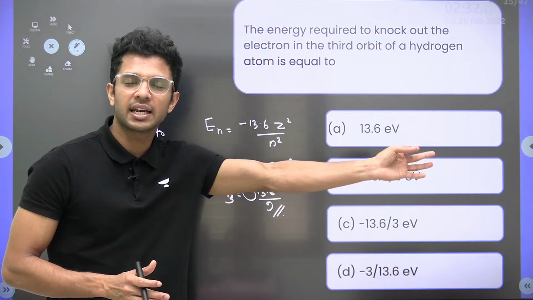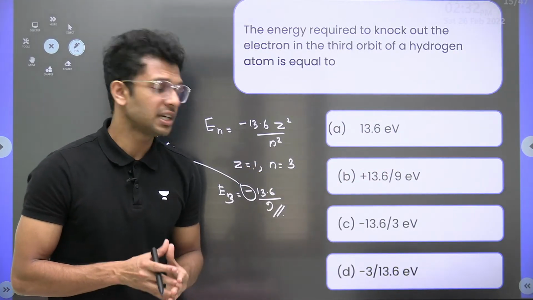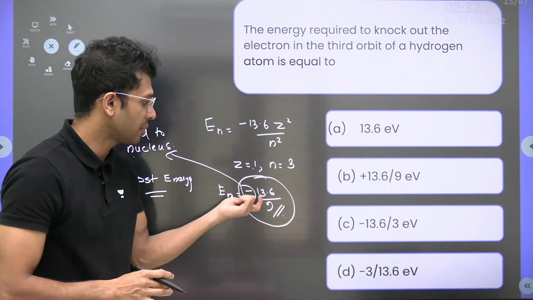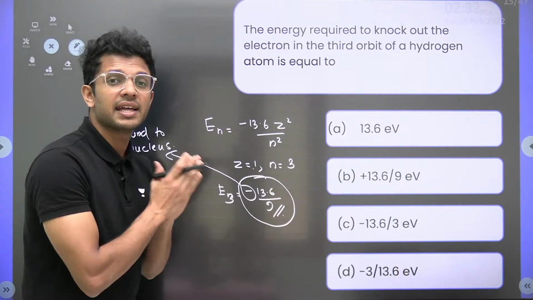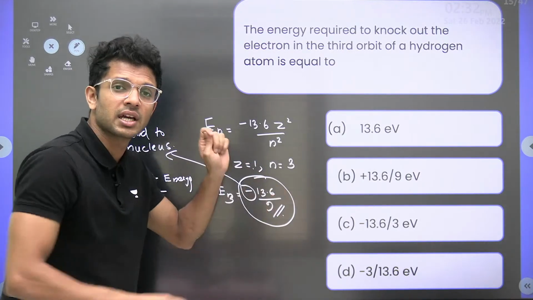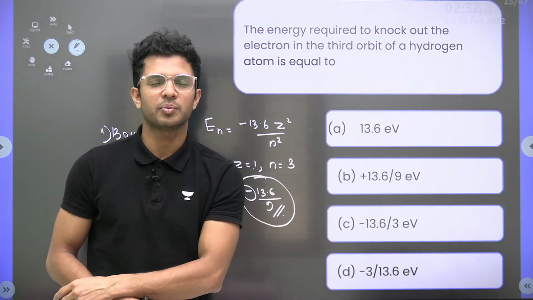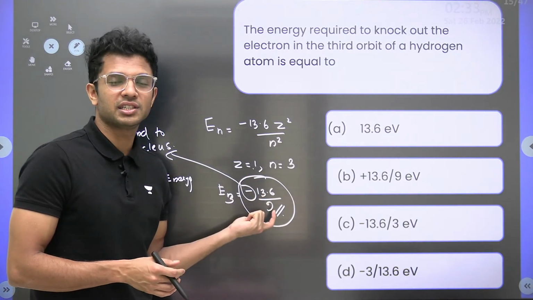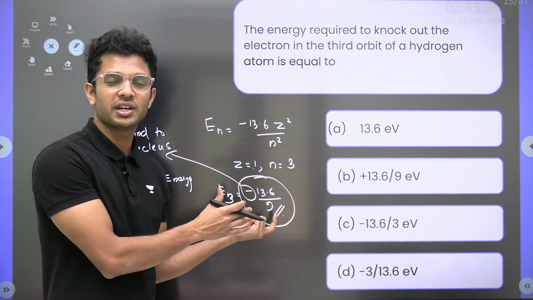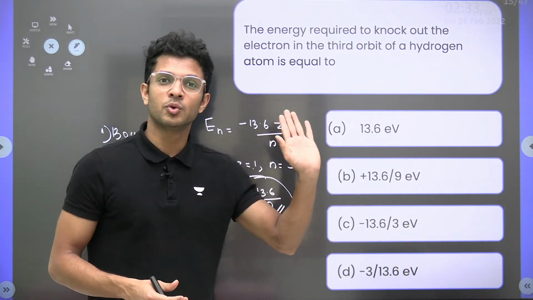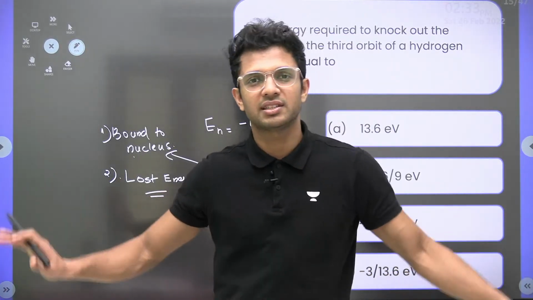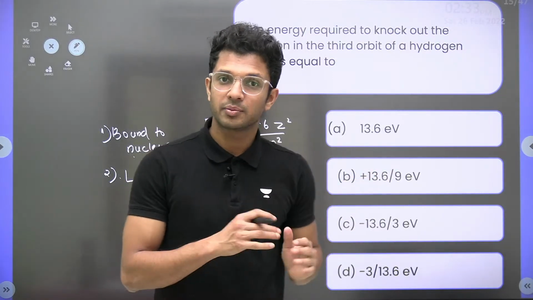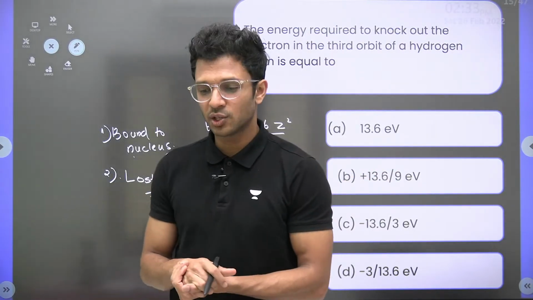So if you want to take an electron out from that fixed orbit, what do we need to do? We have to provide the same amount of energy. How much? 13.6 by 9. That much energy has to be supplied to the electron so that you can take it out of the orbit, because the electron has lost this much energy for retaining stability. Now if we give this much energy, the electron will be free again. It can move away from that orbit and start moving by itself. So how much energy do we have to give? 13.6 by 9 with a positive sign. Positive means we are giving that much energy to the electron to make it free.